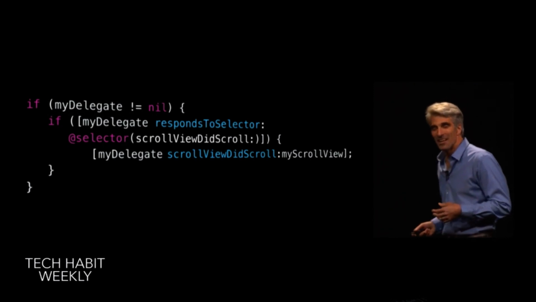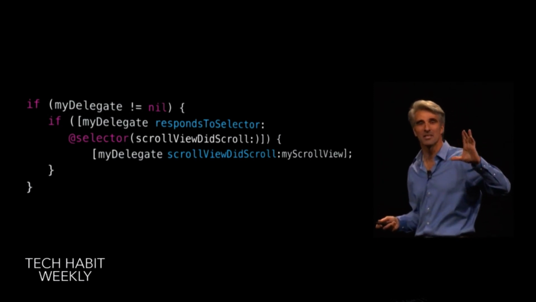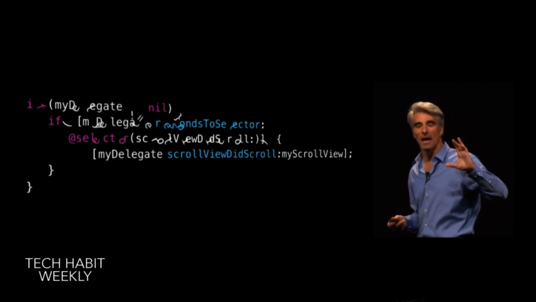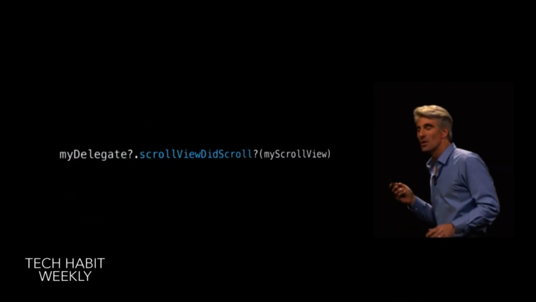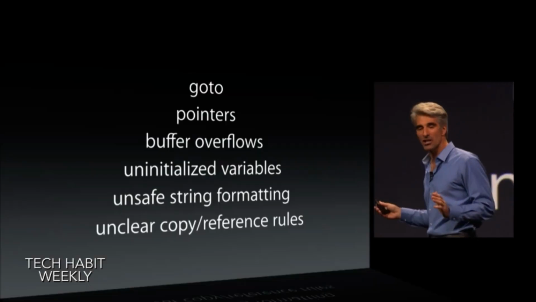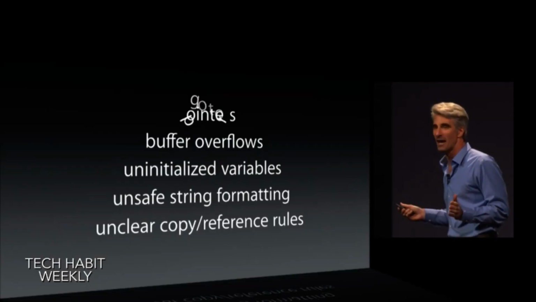With Swift, you're able to reduce a common pattern that you might see in your Objective-C code like this, and reduce it to something as simple down to the visual basics as this. And Swift defines away large classes of common programming errors.